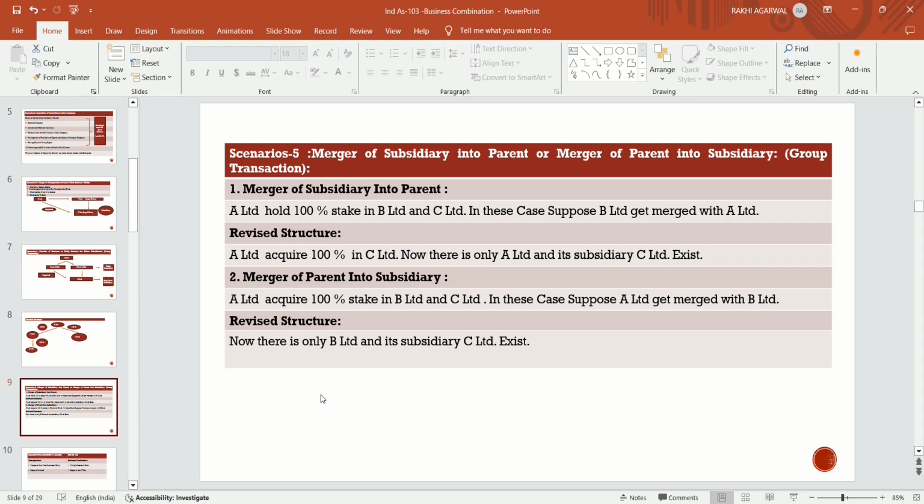In this case, in the previous case B Limited got merged with A Limited. Now the parent company gets merged with the subsidiary. Now the revised structure is that A Limited ceases to exist. Now there are two entities, B Limited and C Limited.